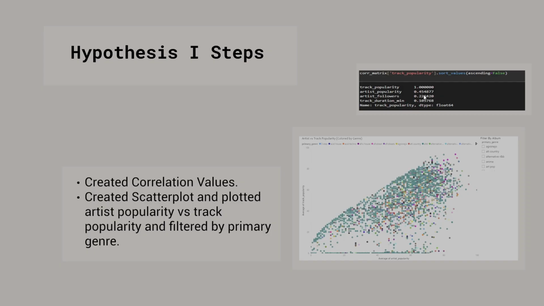For the visualization, I decided to create a simple scatter plot by using track popularity on the y-axis and artist popularity on the x-axis, and I colored it by the primary genre. And I also made it so you could filter by genre, so it could have an interactive feature.